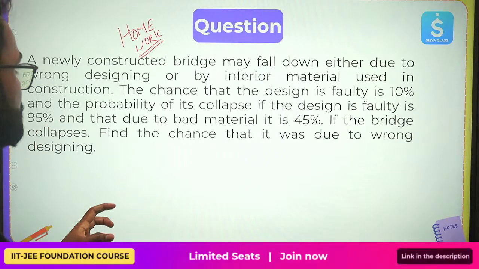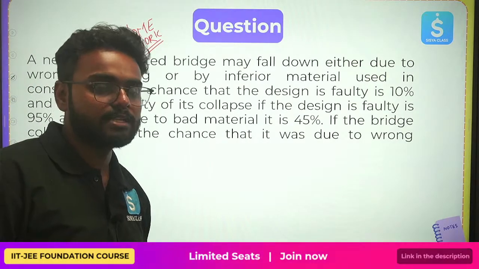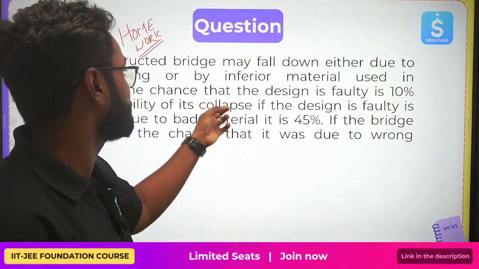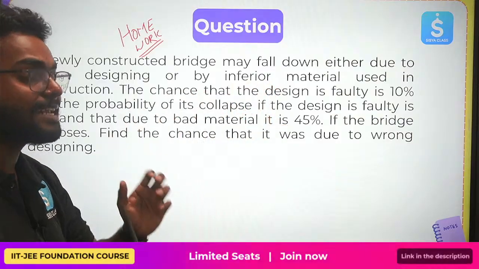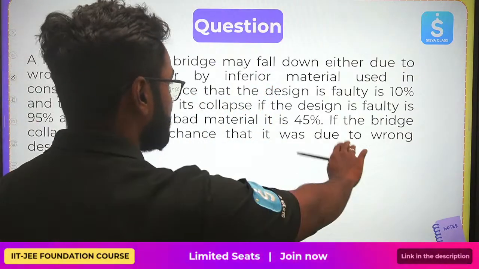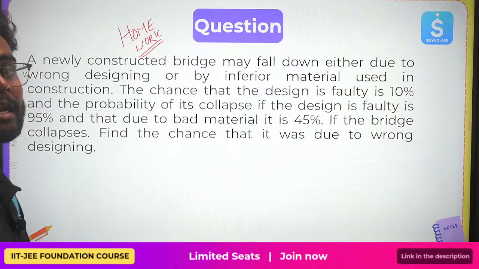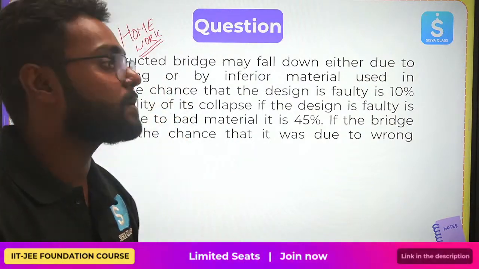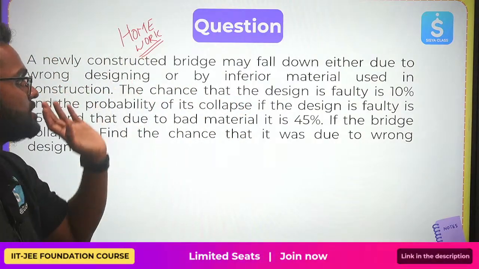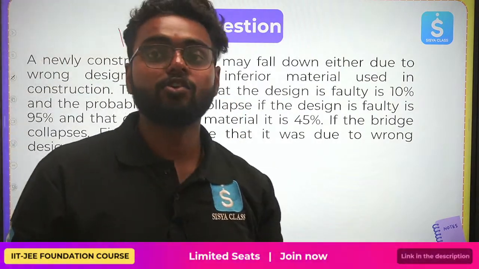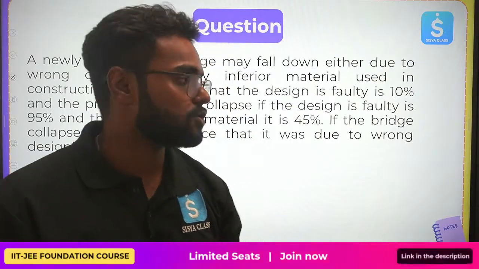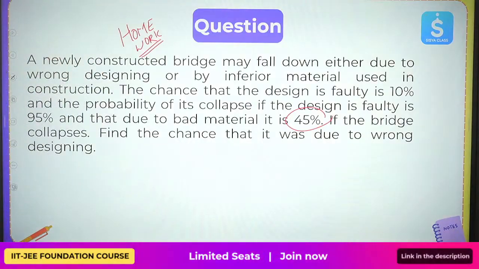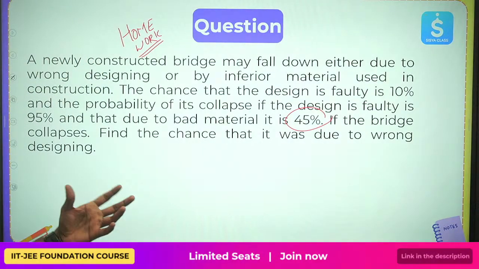So basically he's saying that the chance that the design is faulty, I told you, right, 1% of the world population might get that disease. This is the same kind of question. There's a 10% chance that the design is faulty, and if the design is really faulty, then there is a 95% chance that the bridge will collapse. Or there is the second case, it is due to inferior material selection, like lower grade materials. In that case, there is a 45% chance. Now if the bridge collapses, find the chance that it was due to wrong designing.